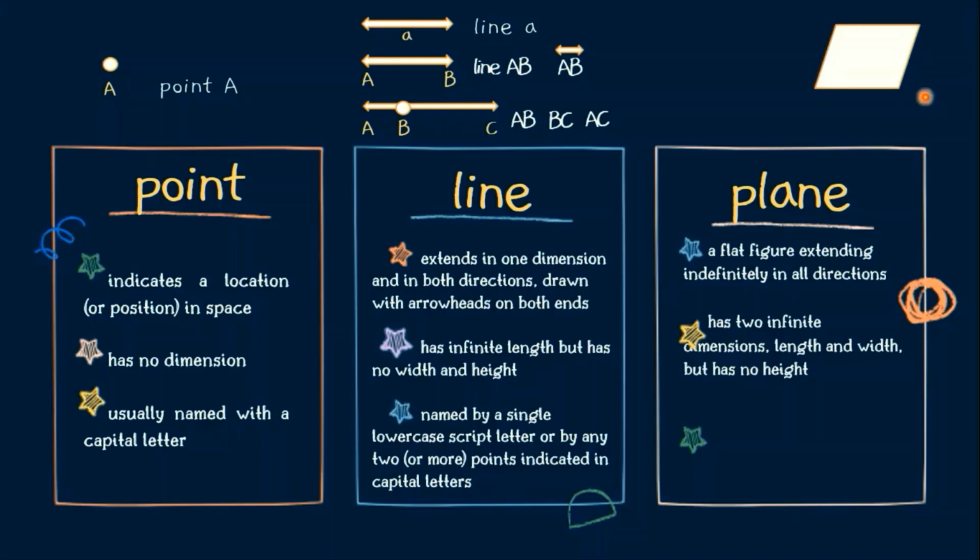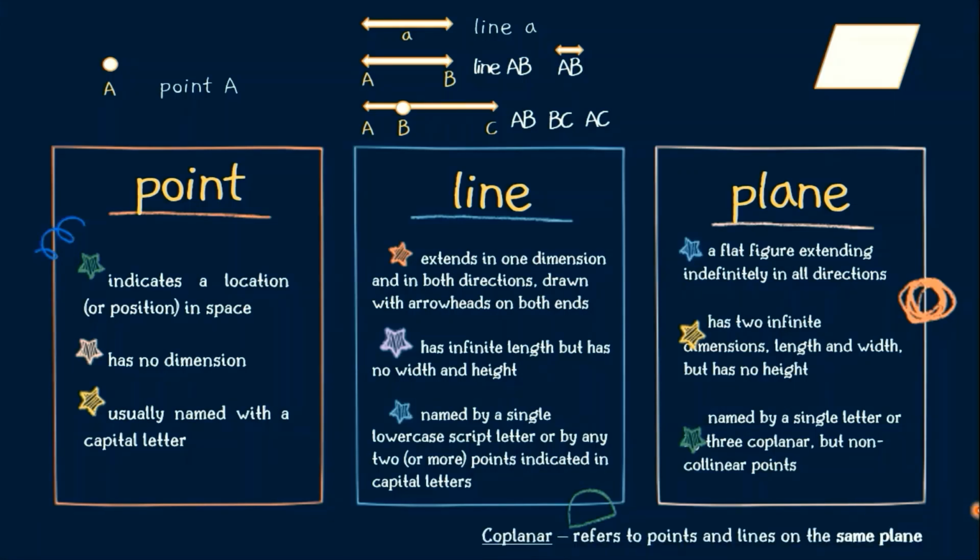Itong plane na ito ay pwede natin extend sa lahat ng directions, sa left, right, up, and down. It can be extended. And it has length. It also has width. A plane can also be named by a single letter or three coplanar but non-collinear points. When we say coplanar, it refers to points and lines on the same plane. For collinear, it refers to the points on the same line. For example, dito sa line, A, B, and C, itong tatlong point na ito ay collinear. Silang tatlo ay nasa line AC.